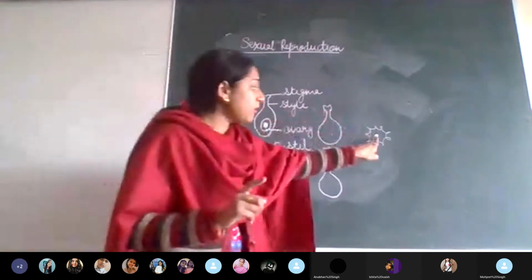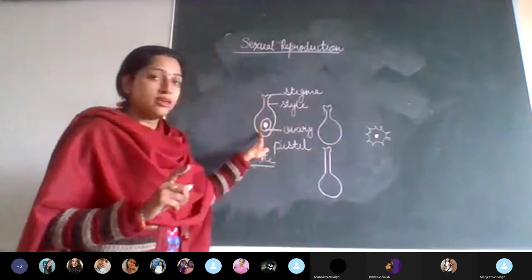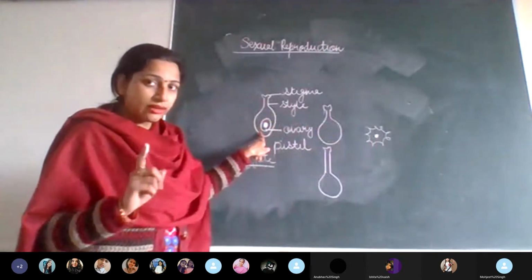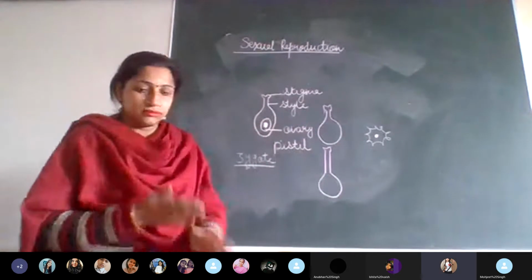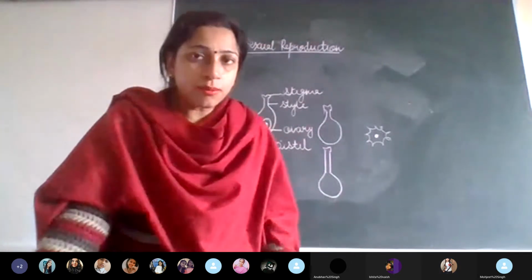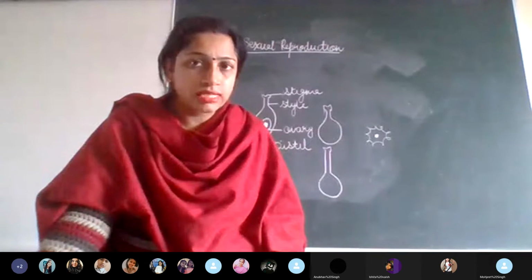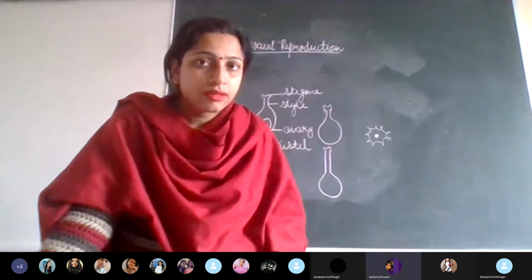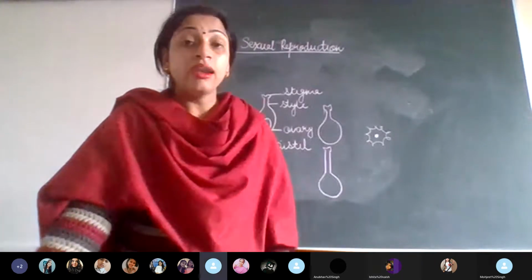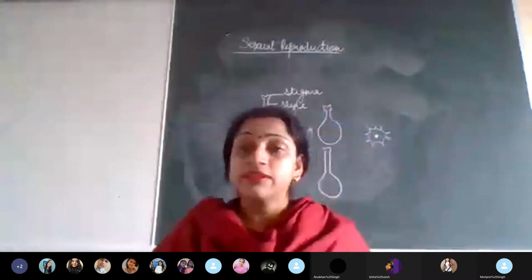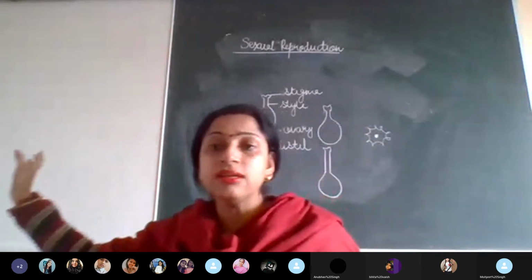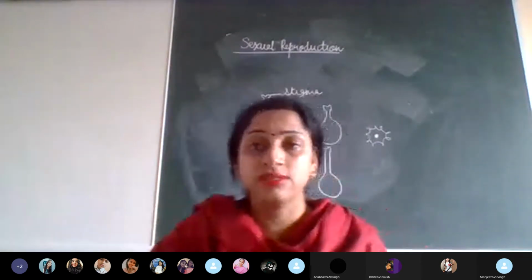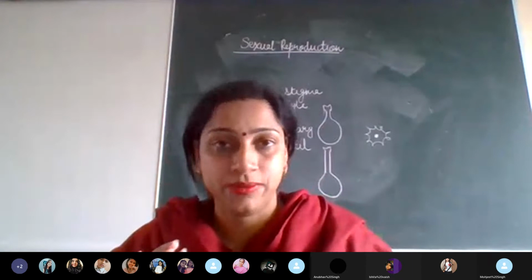This small concept is very important for you to understand: this pollen grain has to reach here. 7C, are all of you understanding? Are you getting it? Yes or no? I want yes from everyone, else please say no so I can explain it again. So the further discussion will be regarding how this pollen grain is going to reach the egg. For that we have a process, and this process is called pollination.